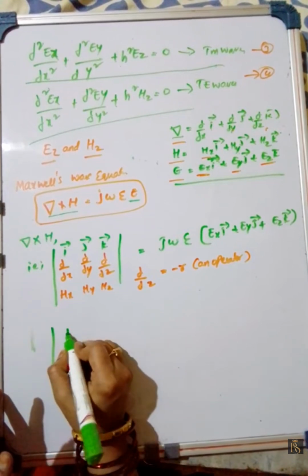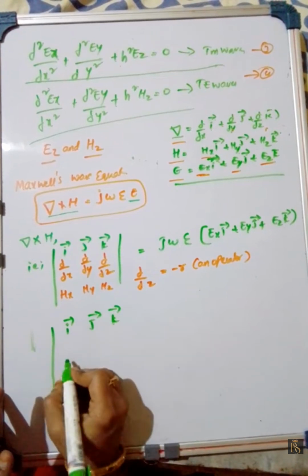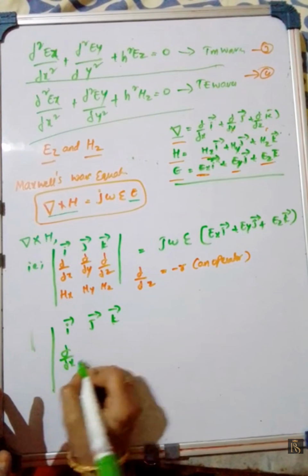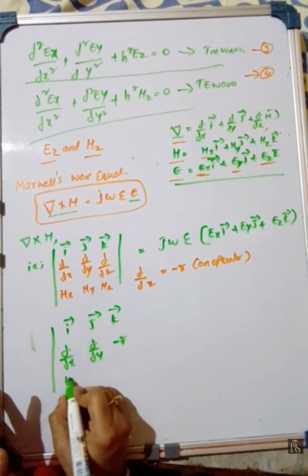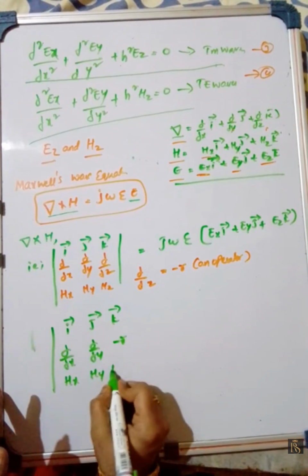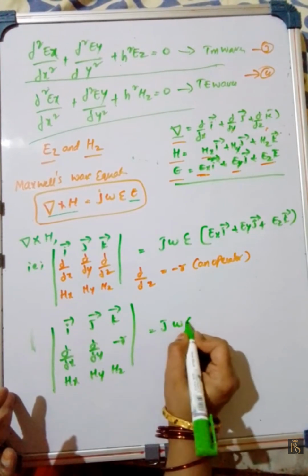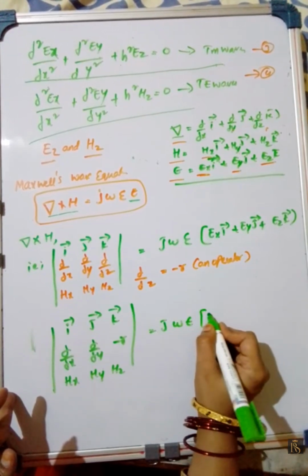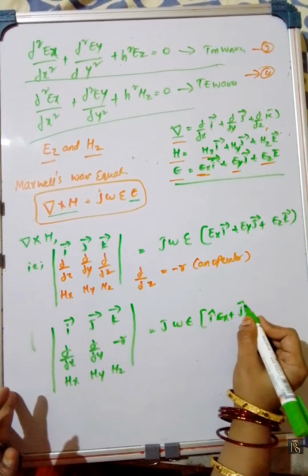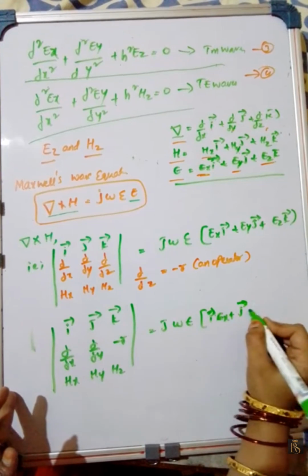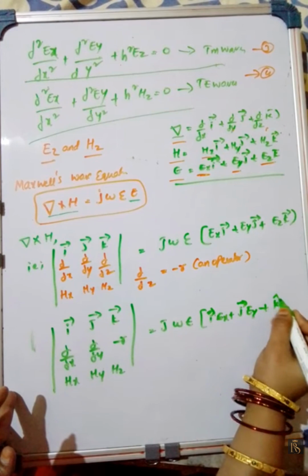What will we get? i bar, j bar, k bar, dou by dou x, dou by dou y, minus r, Hx, Hy, Hz is equal to j omega epsilon times i bar Ex plus j bar Ey plus k bar Ez.